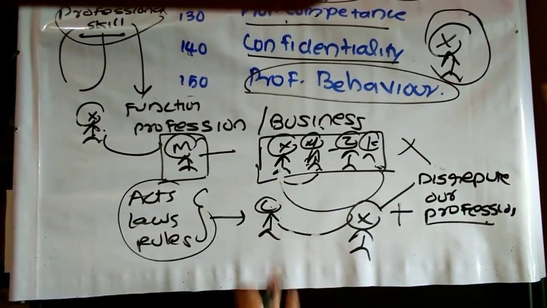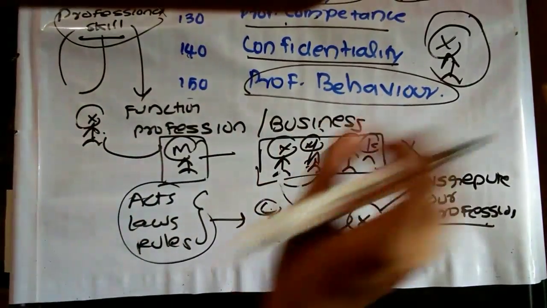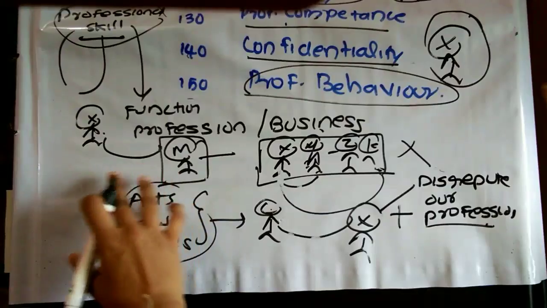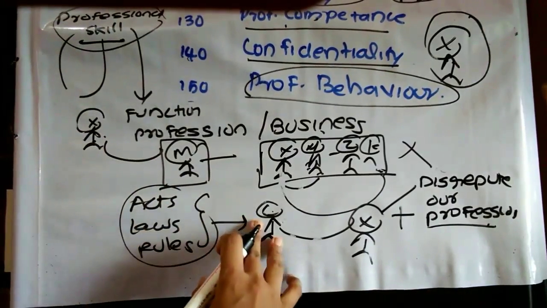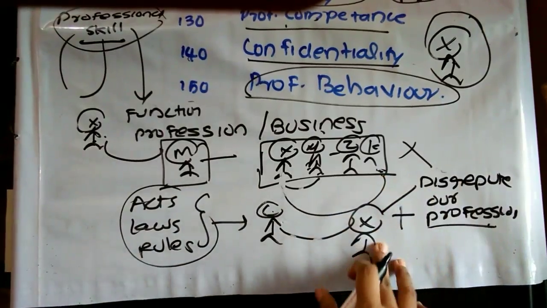The fundamental principle of professional behavior imposes a responsibility on the professional accountant that he has to comply with all the laws, regulations, plus he shall not disrepute our profession.